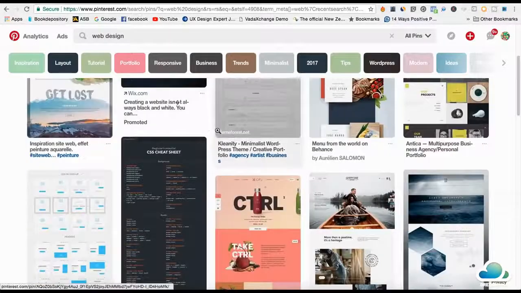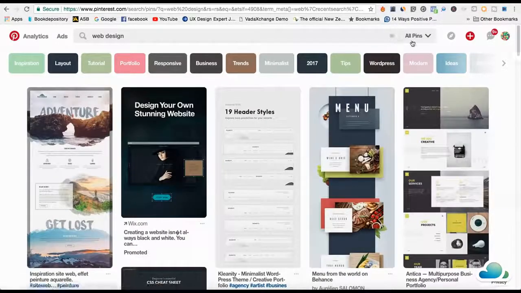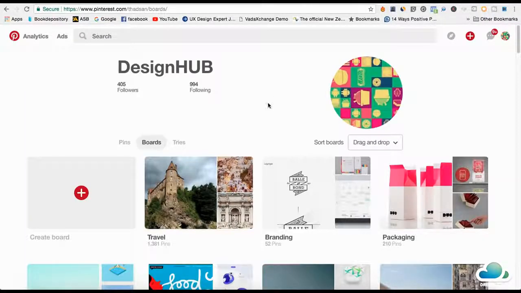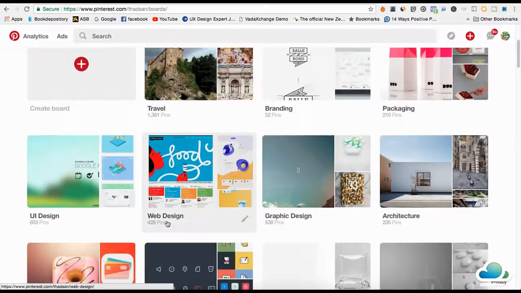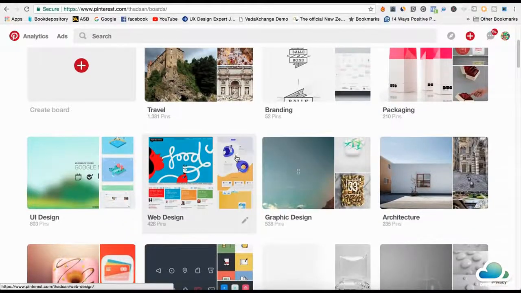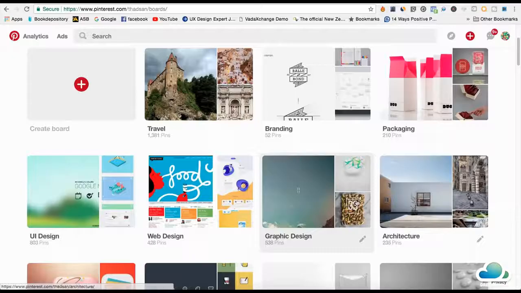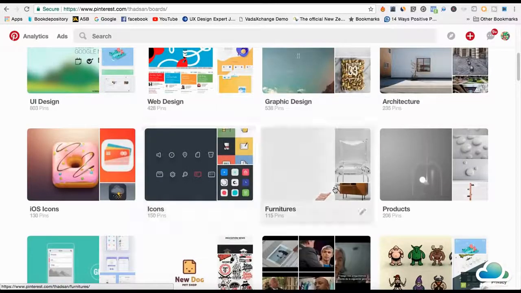Pinterest is all about pinning your own ideas, creating your own boards. I'm going to show you exactly what they are. So boards, what I'm going to do is search by boards. These are all boards here. This is a branding board, this is a travel board, this is a web design board. What I've done is I've broken down the design niche into different categories. So there's packaging design, architecture, graphic design, web design, icon design, furniture design.